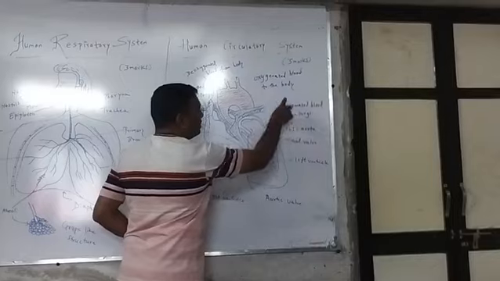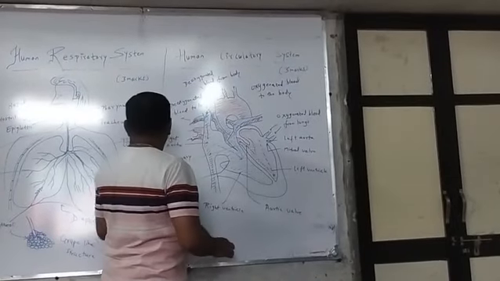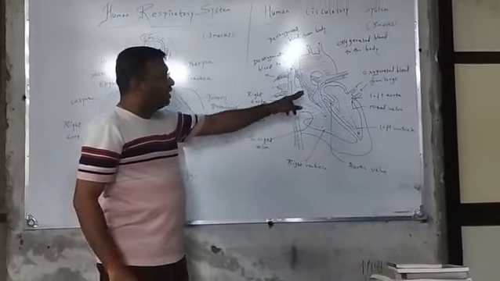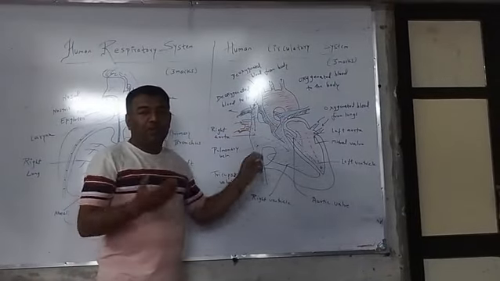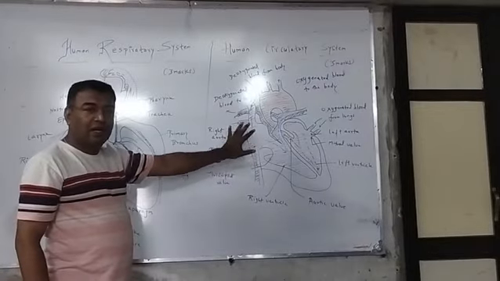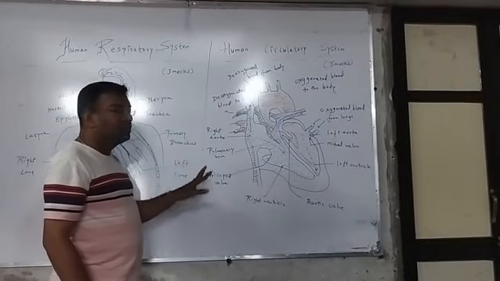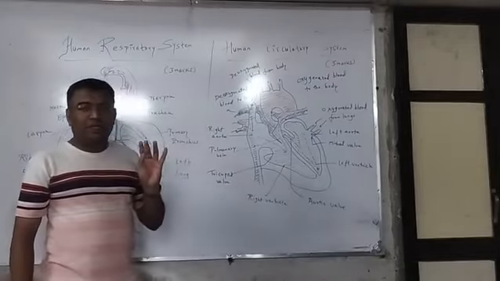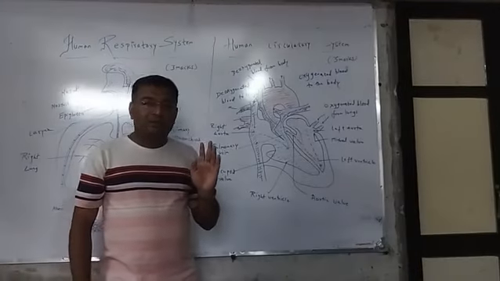Oxygenated blood comes from the lungs and goes to the body; the oxygenated blood we are getting comes from the lungs. When we breathe in, the oxygen gets mixed with the blood. But how is the blood flowing inside the heart? Let us see. Our heart has four chambers: left atrium, right atrium, left ventricle and right ventricle.